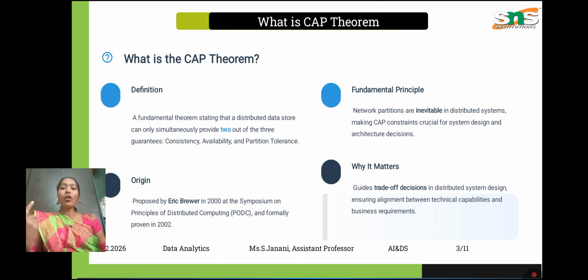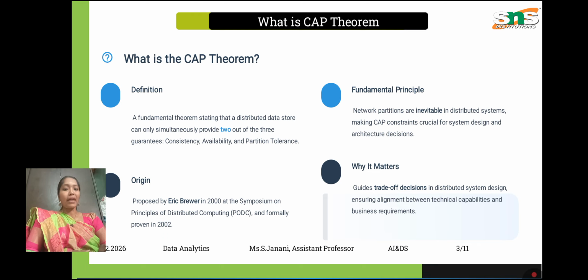If an order is placed, we have to deliver the product. So we hold for a minute and wait until the servers are ready. This ensures consistency, the same data everywhere, but the customer cannot place an order for some time, so availability is lost. This represents consistency plus partition tolerance.